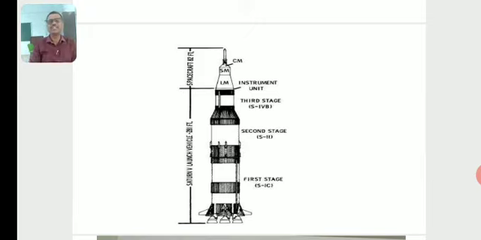So the first stage is attached with the second stage, the second stage attached with the third stage, which is further attached with the instrument unit. That means the arrangement of the different stages in the rocket, as shown in the figure. So that is a multiple stage rocket.